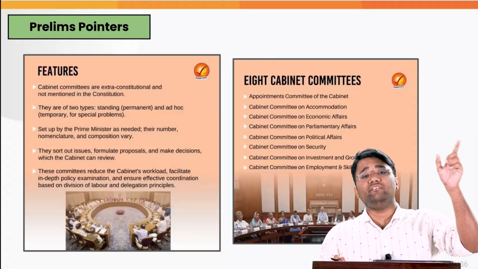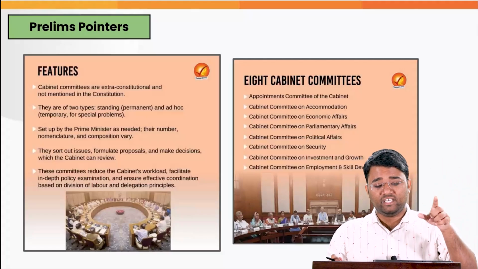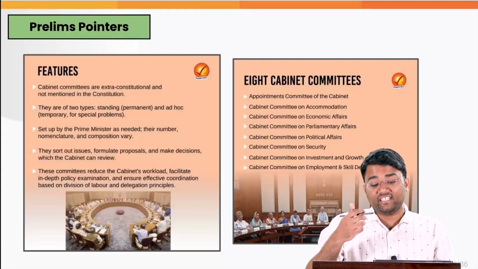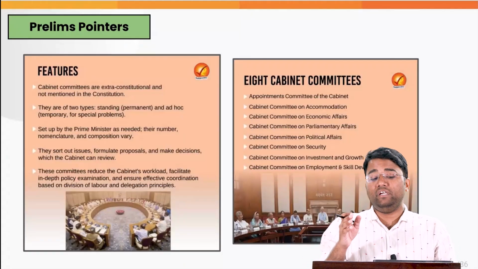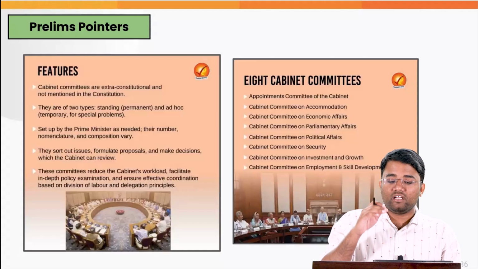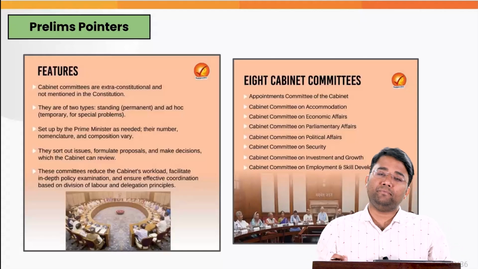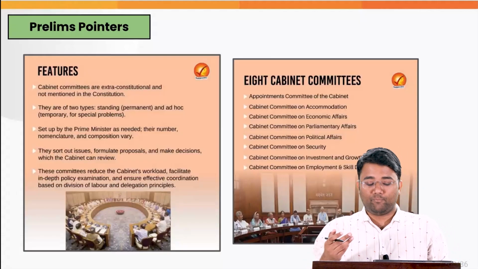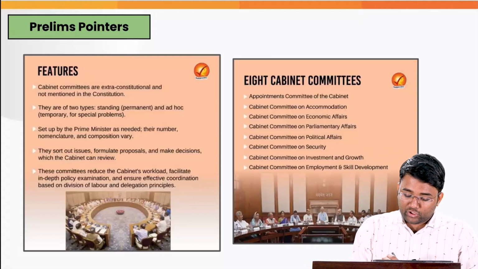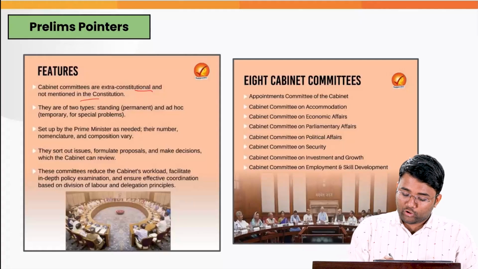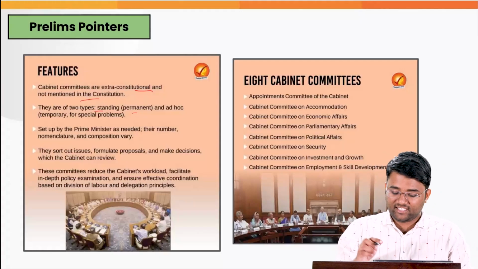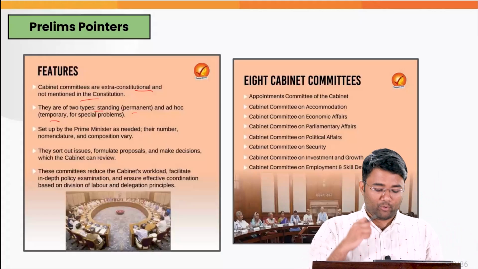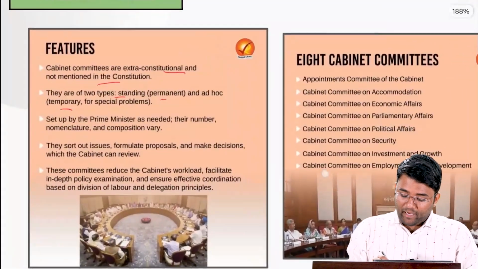Also, you can relate it with Article 77, subclause 3, which says that the President shall make the rules for more convenient transactions of the business of the Government of India and for allocation among ministers of the said business, because these cabinet committees actually help in faster decision-making processes, and these are extra-constitutional and not mentioned in the Constitution. There are two types: standing, which are permanent in nature, and ad hoc, which are temporary and are generally formed to look into special problems, and they are set up by the Prime Minister as needed.